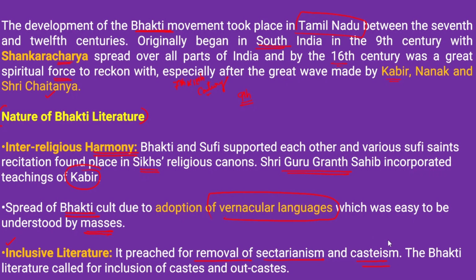Casteism is also another major problem. This Bhakti literature called for the inclusion of all castes, and it propagated its ideals against the caste system and for the essential equality of all religions.